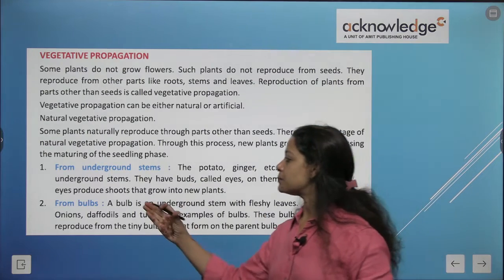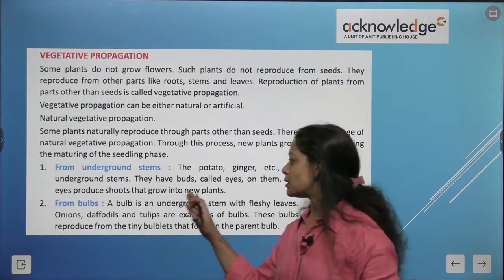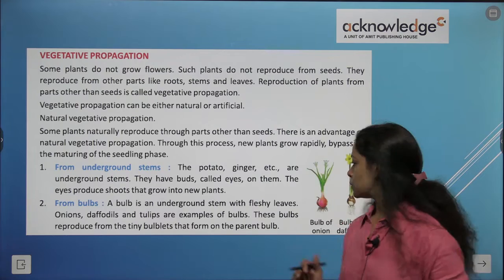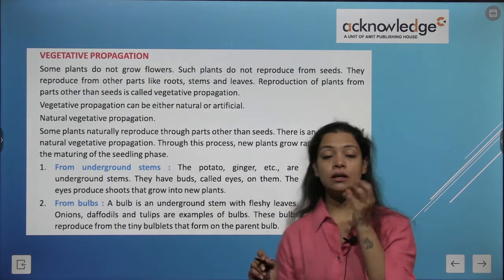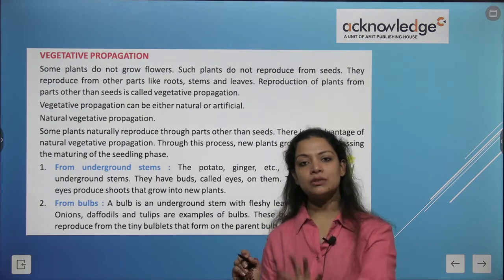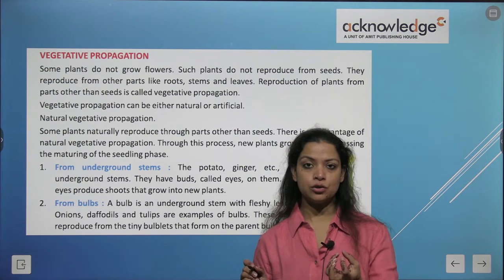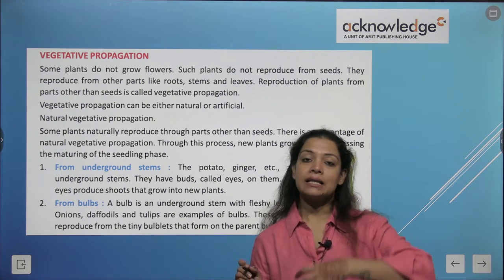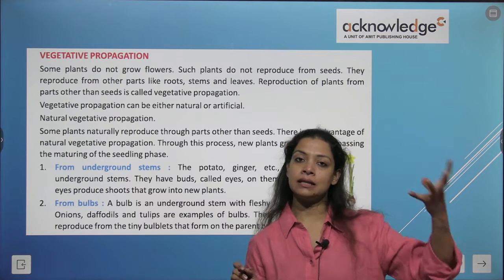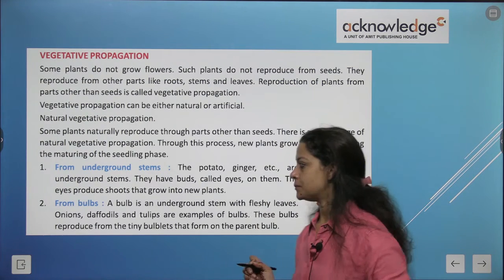The eyes produce shoots that grow into a new plant. You might have seen, if you keep a potato unused for many days, they'll form buds over their skin, that is called eyes, and they'll produce shoots, and then it will grow into a new plant.